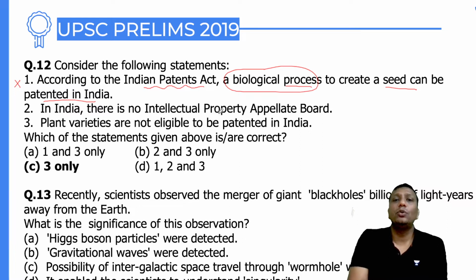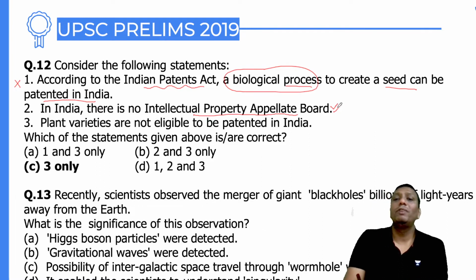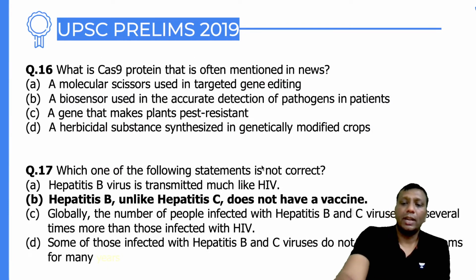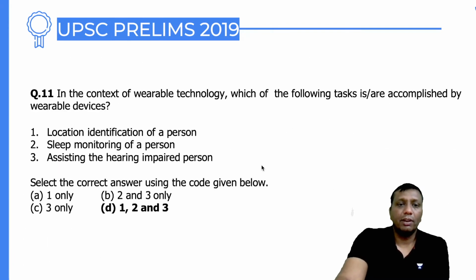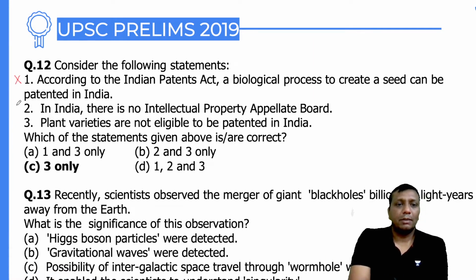Second, in India there is no intellectual property appellate board. Please, an intellectual property appellate board is already set up regarding any intellectual property issues. This board will try to resolve the issues. It's very general, guys. It is already available. So what I told you, the first statement is wrong. The second statement is still wrong.